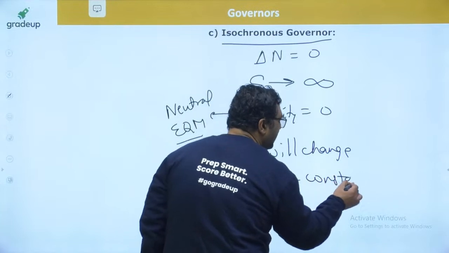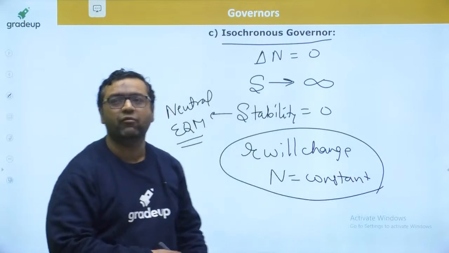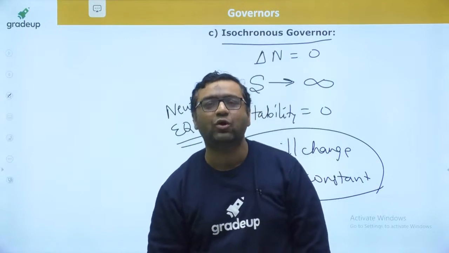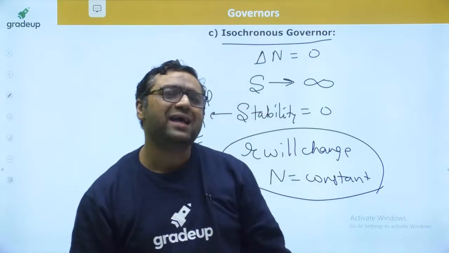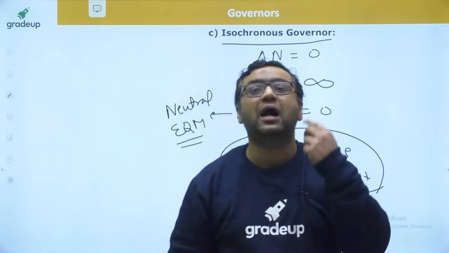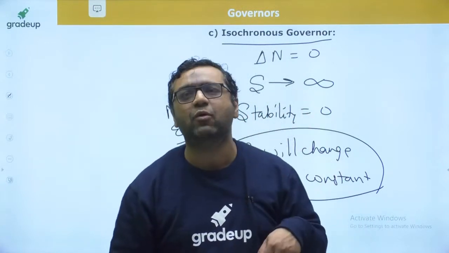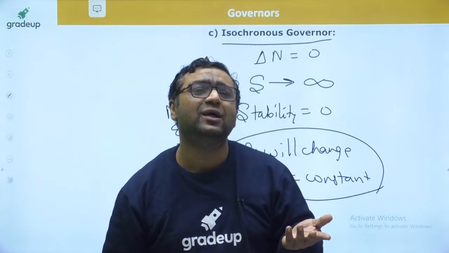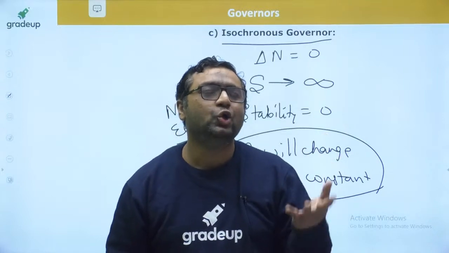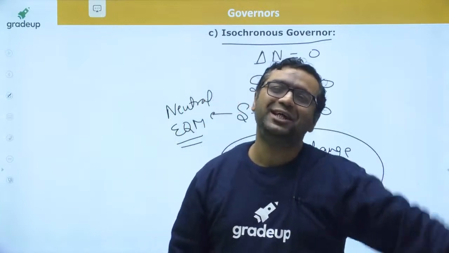Obviously this is a hypothetical condition, because police cannot catch the criminal without the crime being done. Until the crime is done, police cannot catch him. In the similar way, as the speed has not changed, governor cannot work. But guys, this is a hypothetical ideal condition that we are assuming here. Please tell me guys, did you get isochronism or not? So isochronism means whenever you come to know that speed is about to change, load is about to change, you will be acting before that change actually happens, and you will not allow that change to happen.